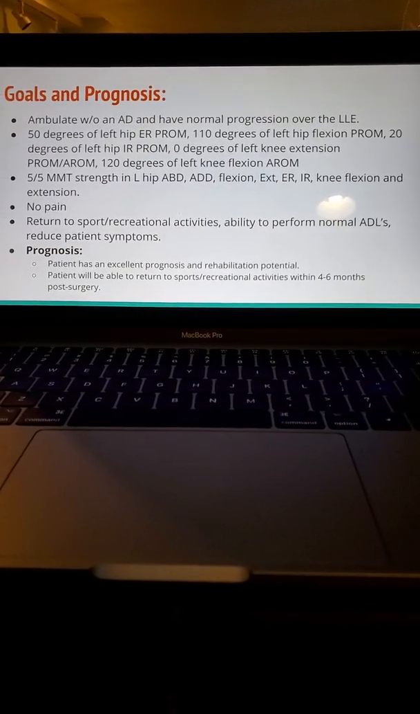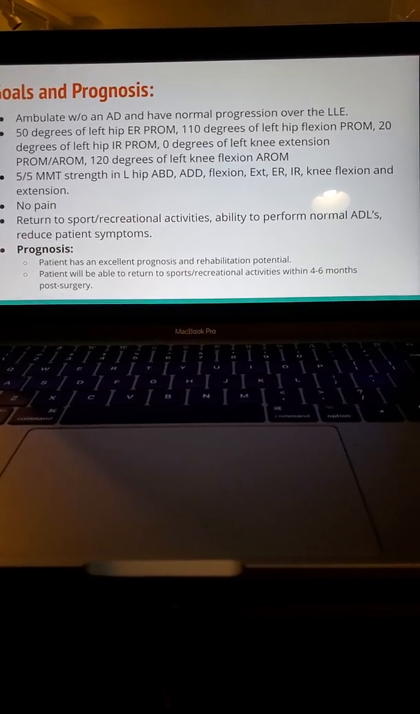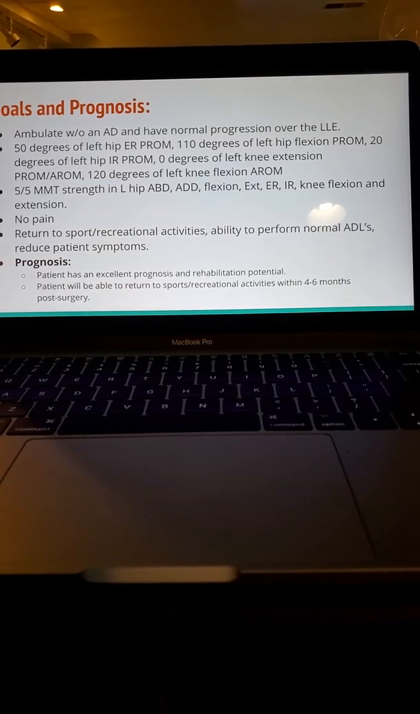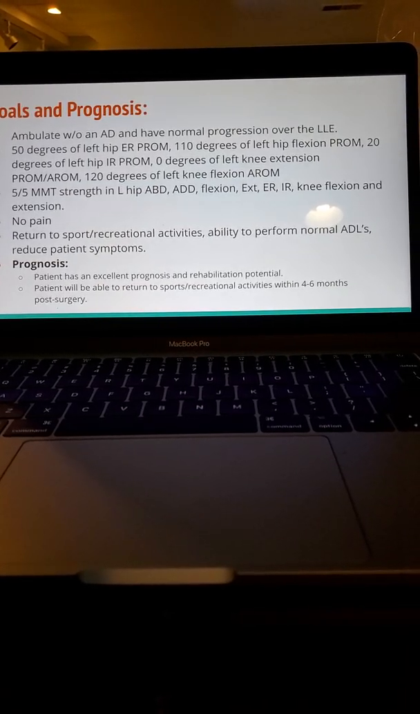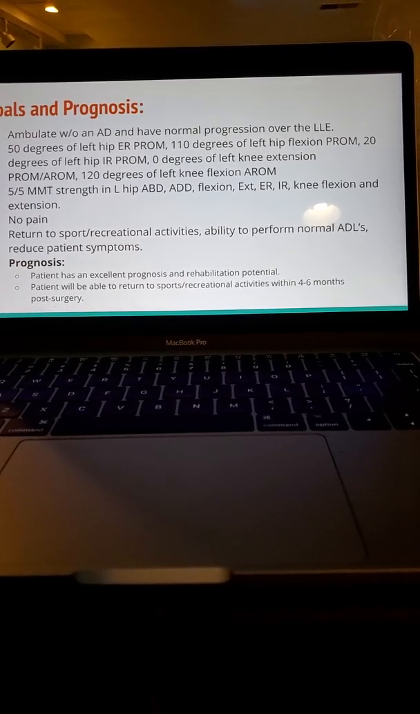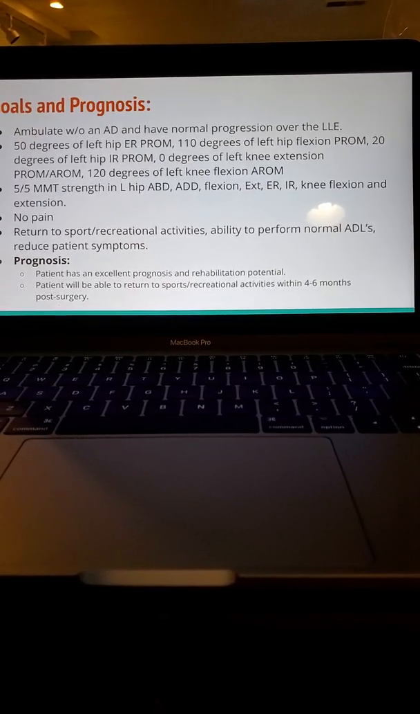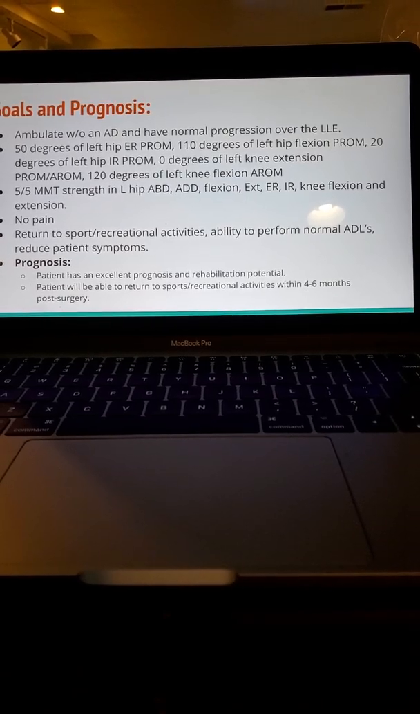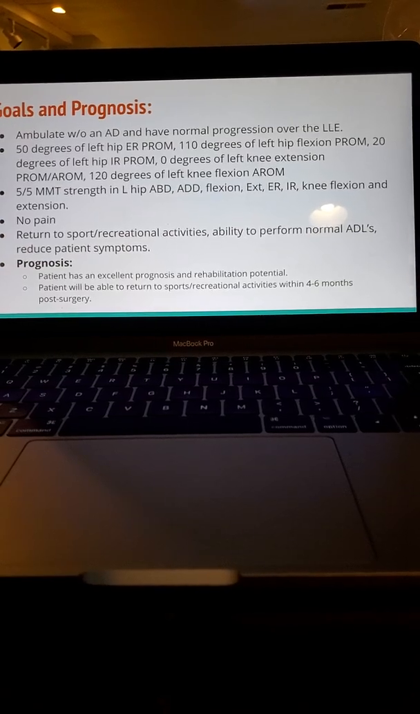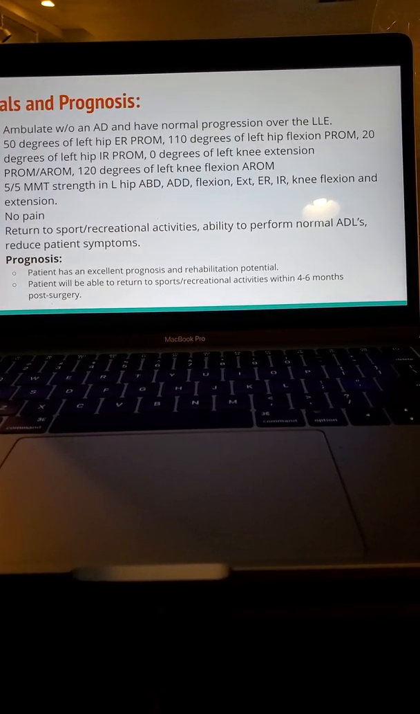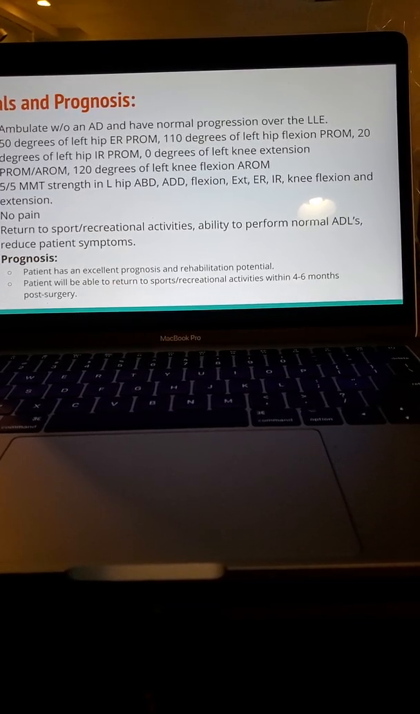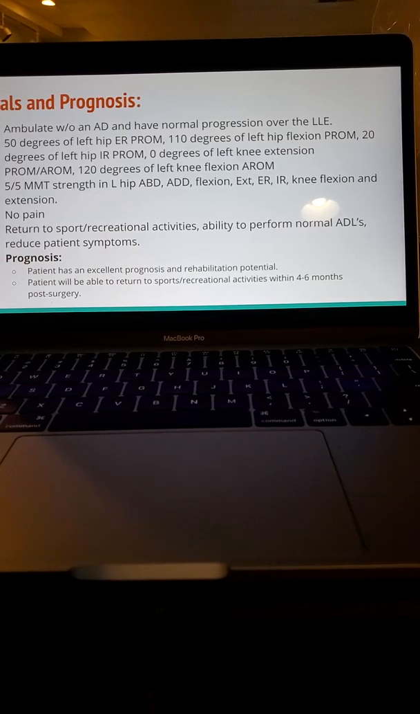As far as the goals and prognosis go, the patient will ambulate without an assistive device and have normal progression over the left lower extremity. Patient's goal is to have 50 degrees of left hip external passive range of motion, 110 degrees of left hip flexion passive range of motion, 20 degrees of left hip internal passive range of motion, and 0 degrees of left knee extension passive range of motion and active range of motion, as well as 120 degrees of left knee flexion active range of motion.